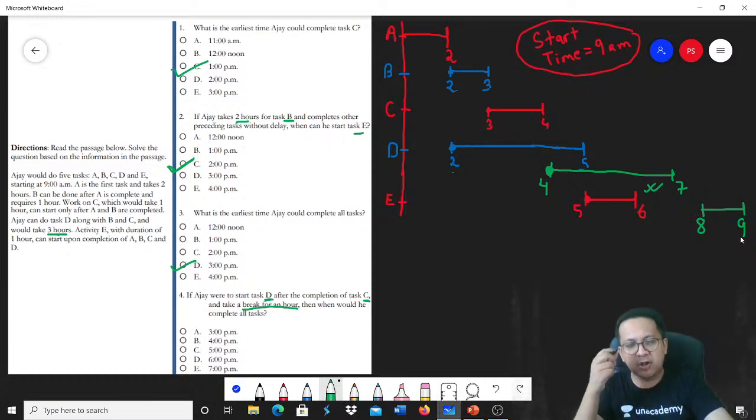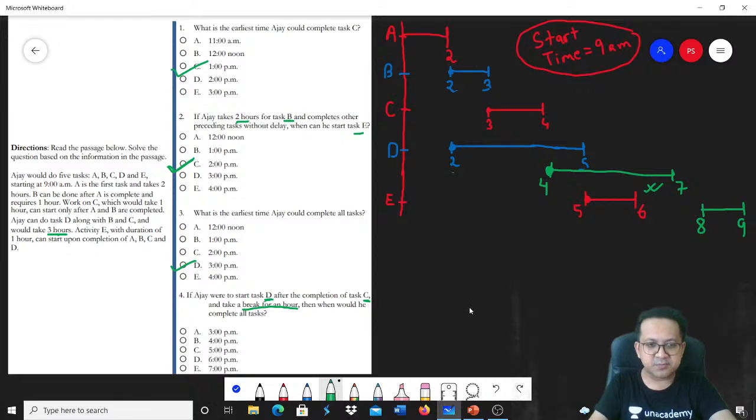So when are all the tasks getting completed? At the end of 9 hours. Remember, 9 a.m. was the start time. So it takes another 9 hours. So 9 a.m. plus 9 hours would be 6 p.m. That's the answer. Got it?